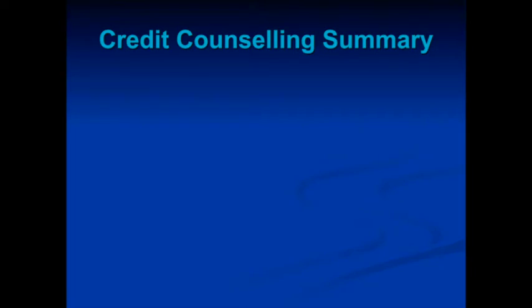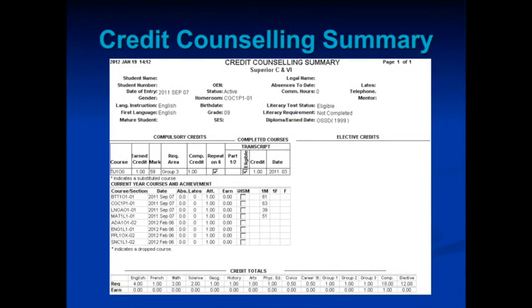Every student will have a credit counseling summary. Your name can be found at the top, as well as your student number. The number of community hours that have been earned are indicated, as well as your status for the literacy test. Compulsory credits earned are listed on the left-hand side, while electives are on the right. Your current year courses and achievement are listed here, as well as credit totals at the bottom, broken into both compulsory and electives.